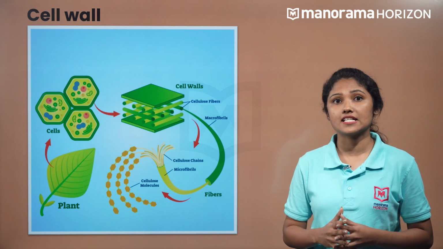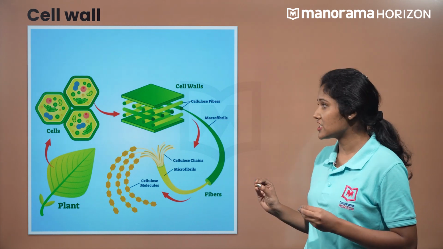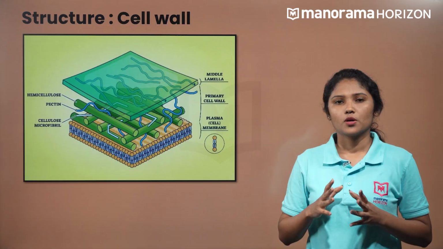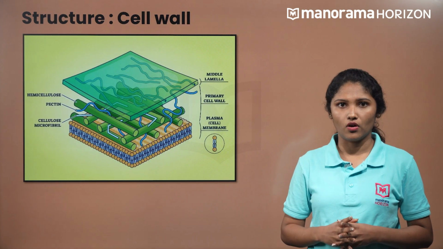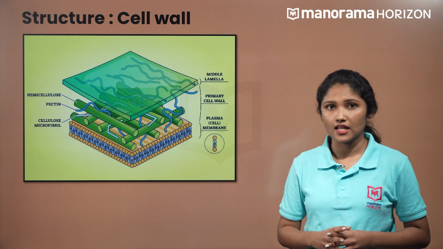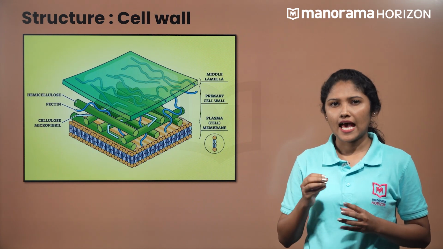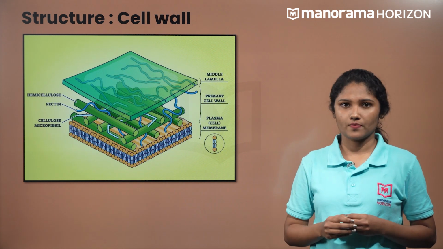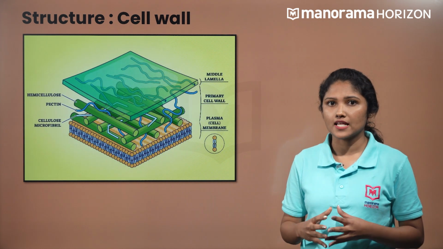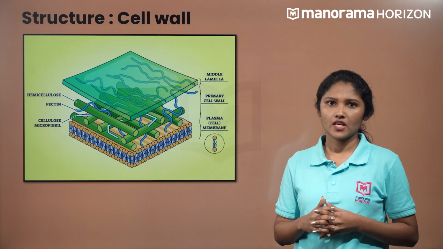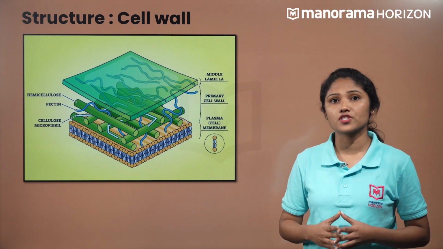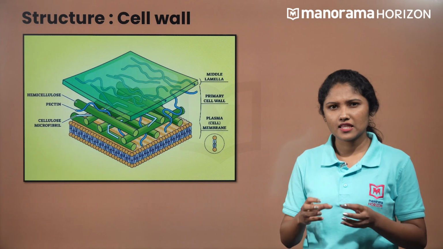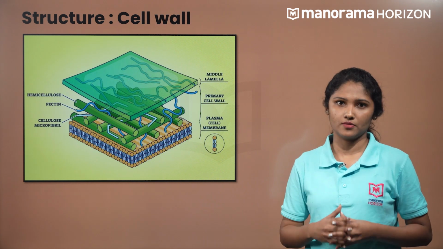Fungi and plant cells have cell walls, which are rigid and non-living. It is the outer covering. When we look into the structure of the cell wall, it consists of the primary cell wall found in young plants and is capable of growth, which diminishes as it matures. Secondary cell wall is present on the inner side of the cell. The outer side is composed of middle lamella made of calcium pectate, and this glues the neighboring cells together.